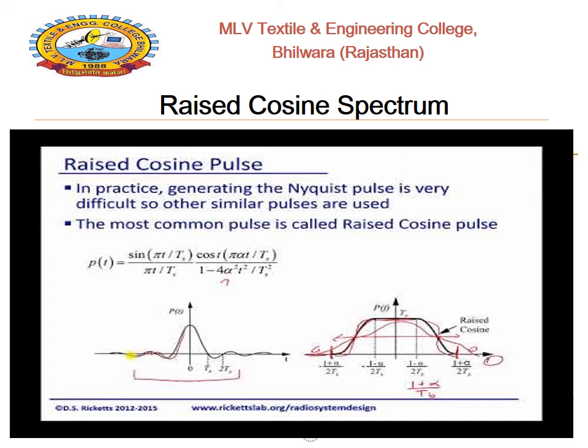When the cosine term is multiplied with the sinc signal, the spectrum will be spread out and increased. So the spectrum is raised by the cosine term multiplied with the sinc signal. That is known as the raised cosine spectrum for digital communication. Thank you.